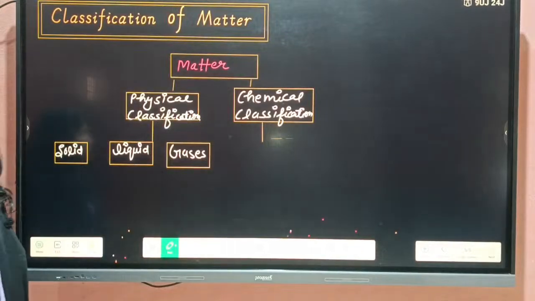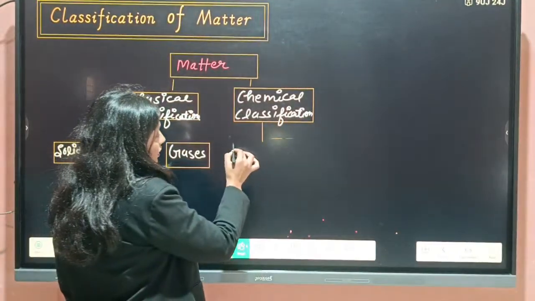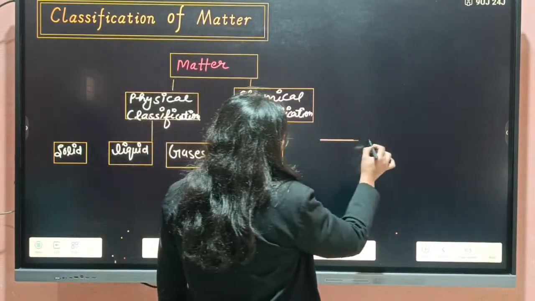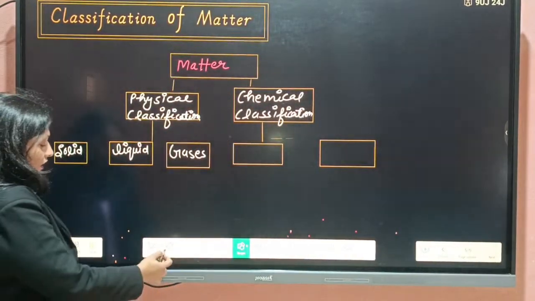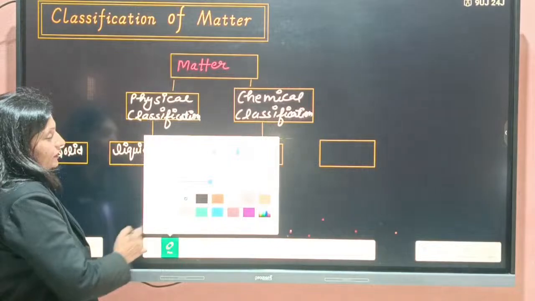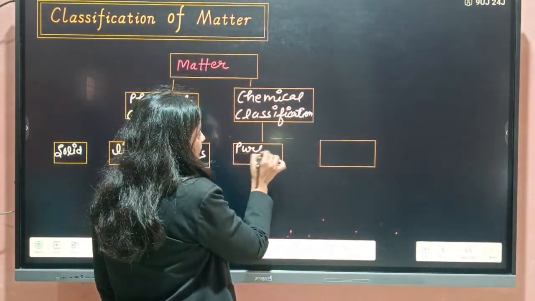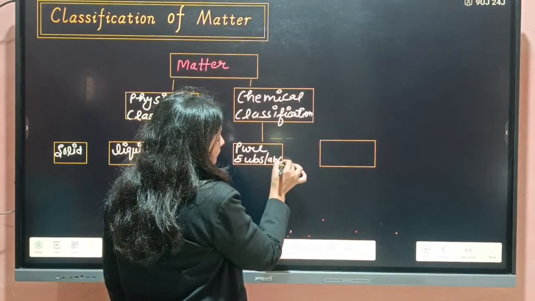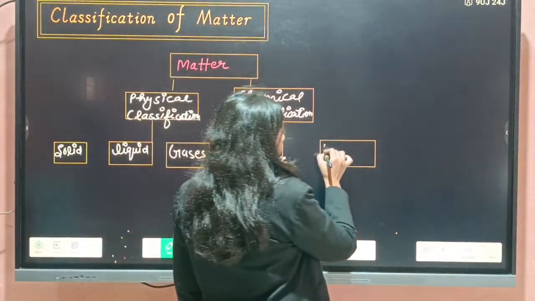On the basis of chemical classification, matter is further divided into two: pure substances and mixture.